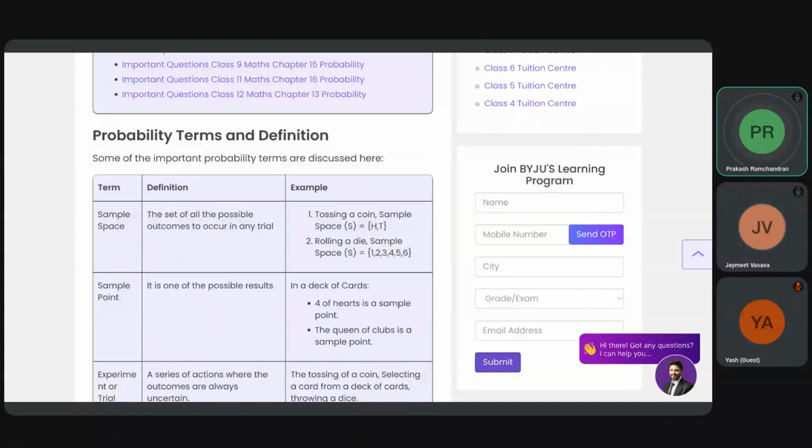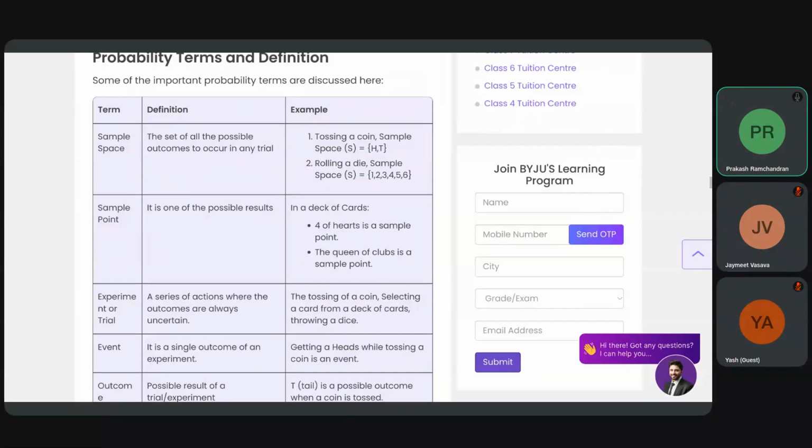So if you take a trial, like tossing of a coin is a trial, and the total space is H and T. Rolling of a dice, the space is 1 to 6, and the sample point is one of the possible results. So if you talk about a deck of 52 cards, the 4 of hearts is a sample point. The queen of clubs is a sample point.